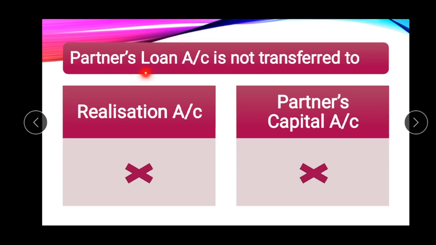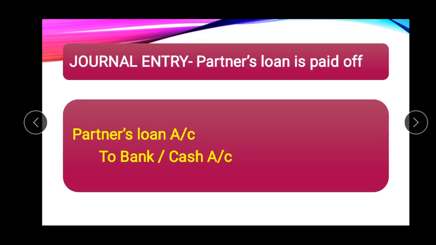And partner's loan account is paid on priority basis before making payment to the partner's capital, so that is why it should not be adjusted through the partner's capital account. So what will be the journal entry in case partner's loan is paid off? Partner's loan account debit, because here the liability reduces, to bank or cash account.